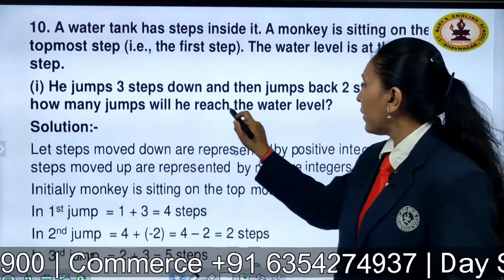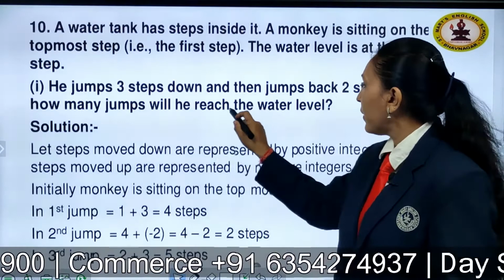Now when he jumps the second time he will move 2 steps down. That is 1 and 2. That means he comes to the 7th step. In the third jump again he will move upward 1, 2, 3 and 4. That means he comes to the 3rd step.